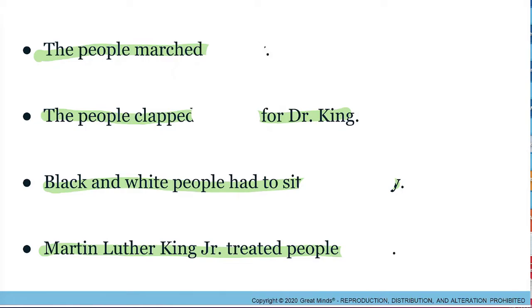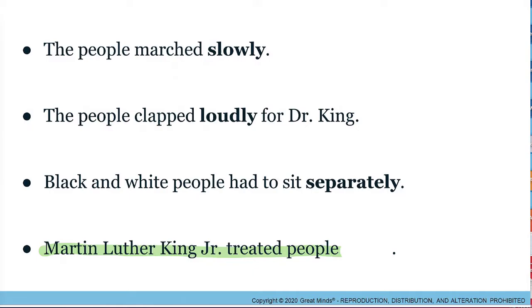With all these sentences, you might be asking, how did the people march? Why did the people clap? How did the people clap? Black and white people had to sit where? How? It doesn't tell us anything if we don't have the adverb. Martin Luther King Jr. treated people. How did he treat people? That is the importance of an adverb. So I'll bring our adverbs back.